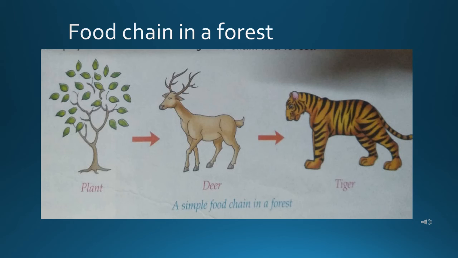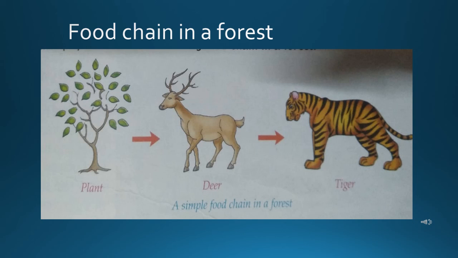For example, this is the simple food chain in the forest, in which there is a plant, that means the producer, and these plants are consumed by the deer, that is the consumer, and the second consumer is the tiger, because deer are eaten by the tigers.